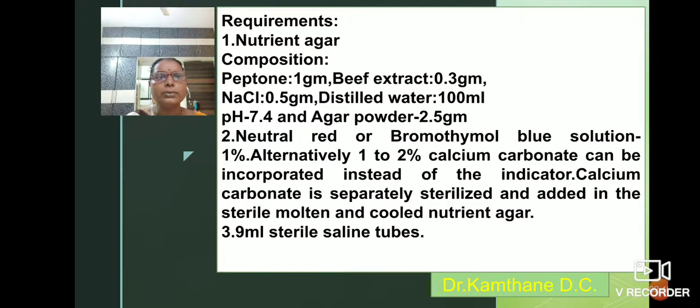Then neutral red or bromothymol blue, 1 ml, is added. Alternatively, in the nutrient agar 1 to 2% calcium carbonate can be incorporated. The calcium carbonate is separately sterilized, and then added to the sterile molten and cooled nutrient agar. Also required: 9 ml sterile saline tubes.